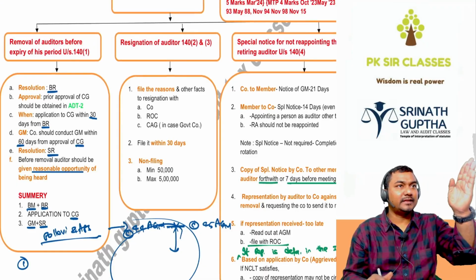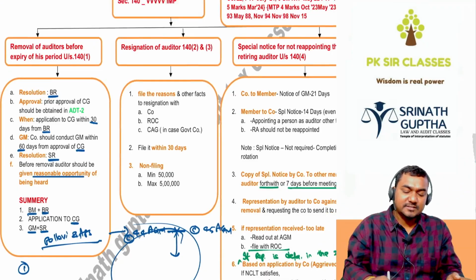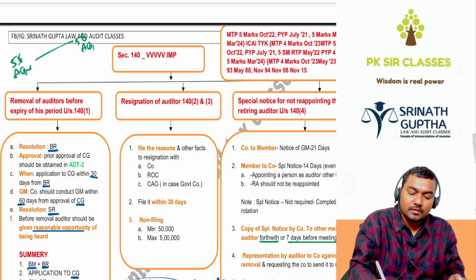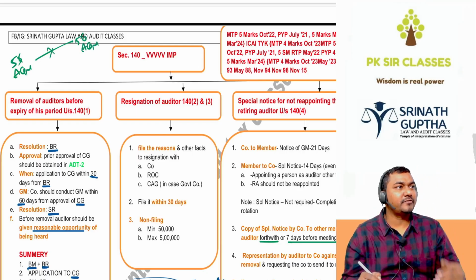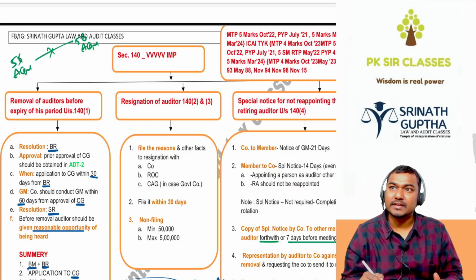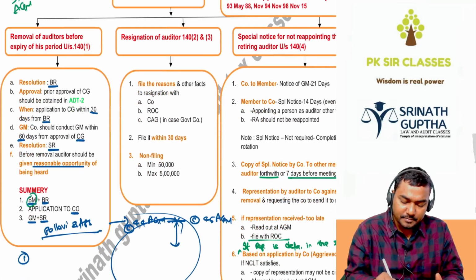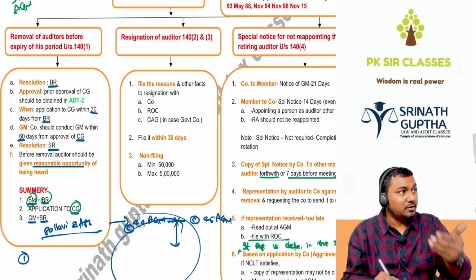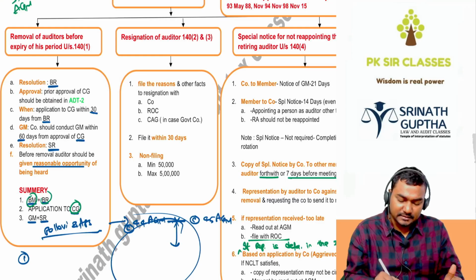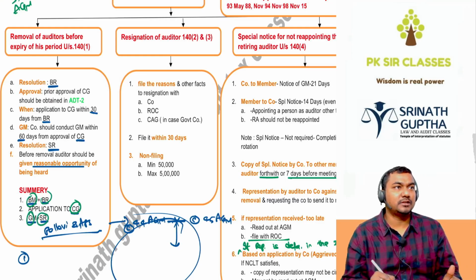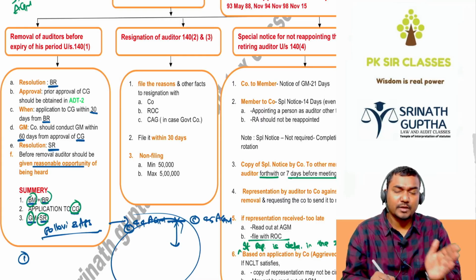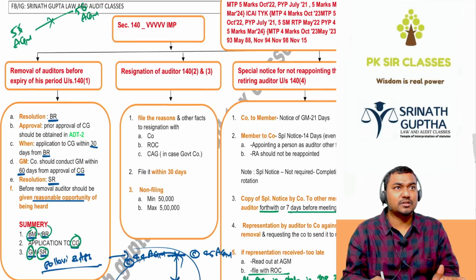So we are appointing the auditor at the 55th AGM. He was supposed to hold the office till the 56th AGM. But after 4 months, we don't like his performance. We want to remove him. Can we remove? Yes. How? Conduct the board meeting, pass the board resolution, obtain the approval of the central government, and after getting the approval of the central government, within 60 days, conduct the general meeting and pass the special resolution. And the special resolution should be filed with the ROC along with the CG approval.